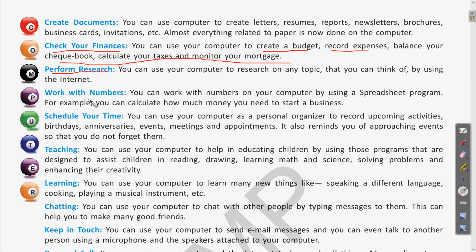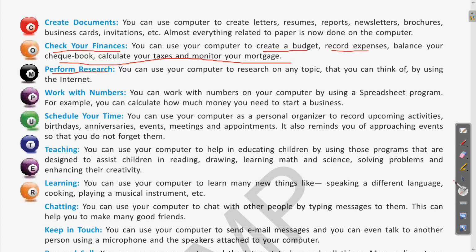Next is working with numbers. For calculating, there are spreadsheet programs like MS Excel, as you have seen. We can use the computer for calculating different data, and on the basis of the data obtained, for example, if there is a record of all the marks of the students, on the basis of the marks entered we can calculate and create different charts showing the growth rate of the students and how their percentage is varying in different subjects and in various exams. Clear? So this way we can use the computer to work on numbers.